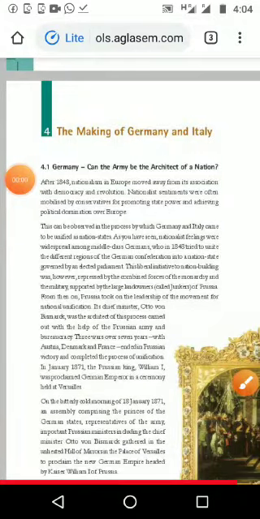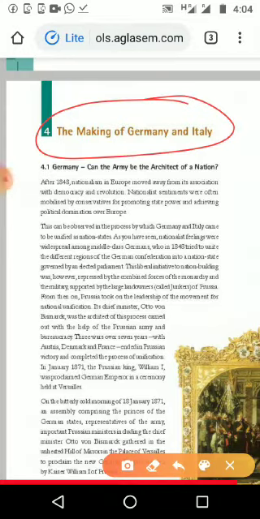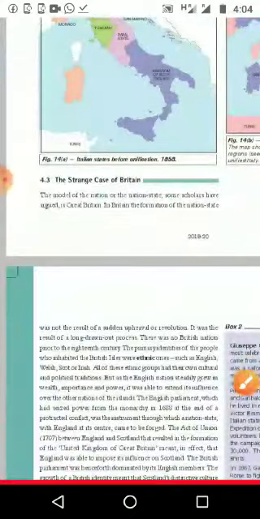Very good morning, students. We are going to see the fourth point, that is the making of Germany and Italy. In that, three topics we want to study. First one, it is Germany. Second topic, it is Italy, unification of Italy. Third topic, it is the strange case in Britain.